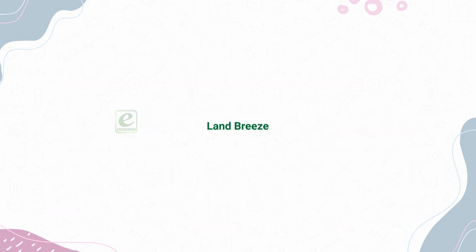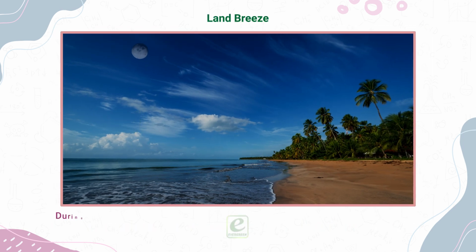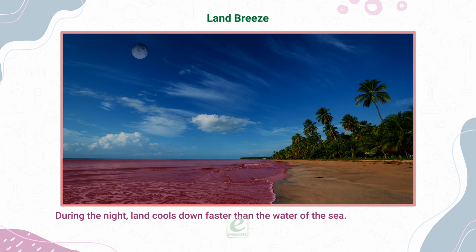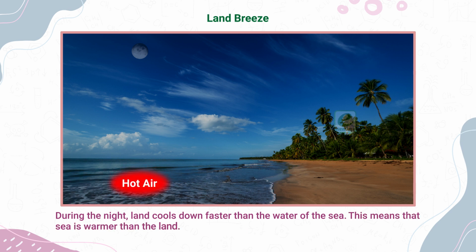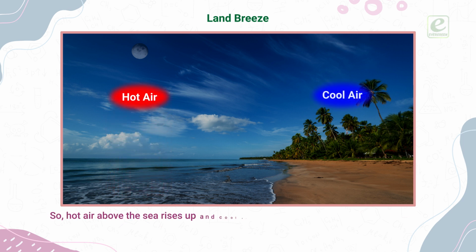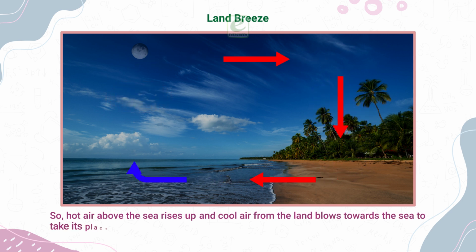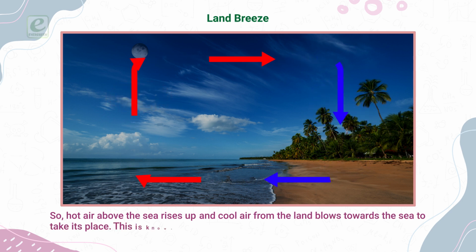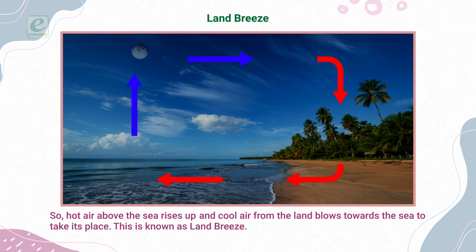Land breeze. During the night, land cools down faster than the water of the sea. This means that the sea is warmer than the land. So, hot air above the sea rises up and cool air from the land blows towards the sea to take its place. This is known as land breeze.